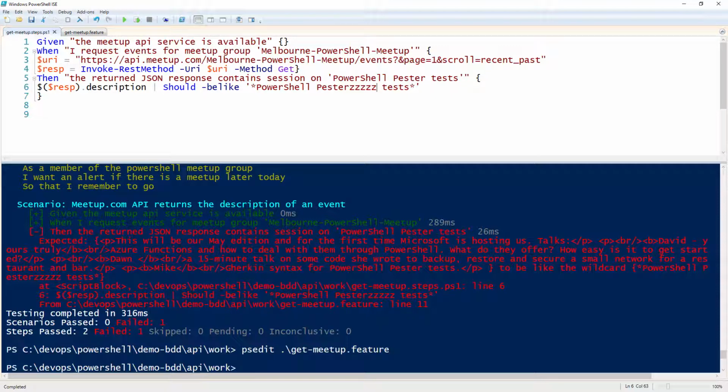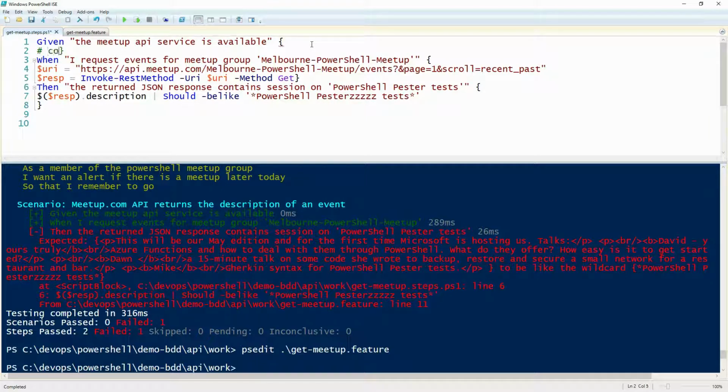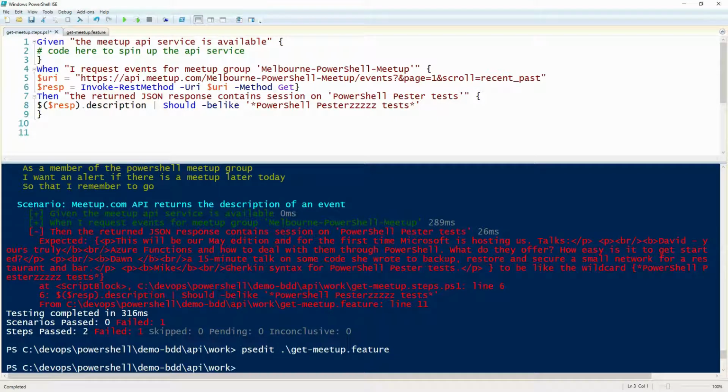Do you have more examples to show us on the given? Good question. I'll have to think about that, perhaps. So there might be something in here. I think I do. Yeah, I do. I will come back. So in here, in this example, it will be code to spin up the API service. It doesn't have to be PowerShell. That could be anything that needs to be done to get that API service running. But I have got some other examples where I have got some statements in that given section.